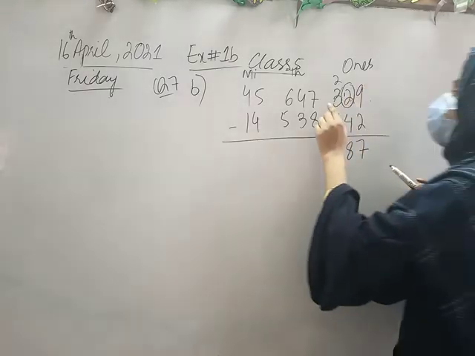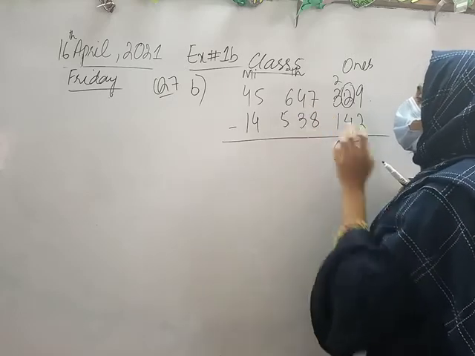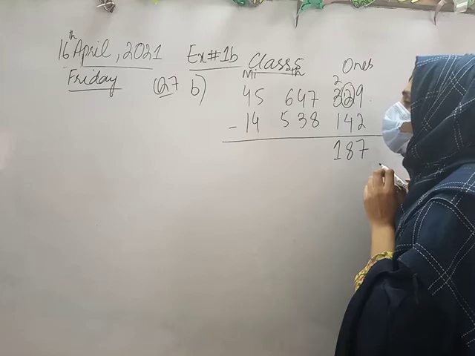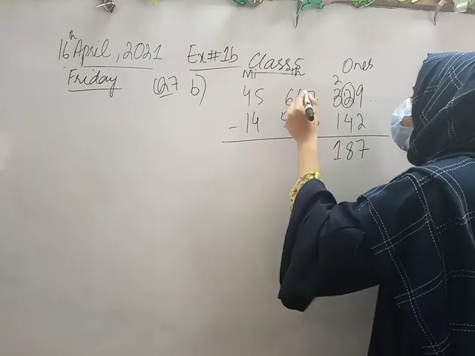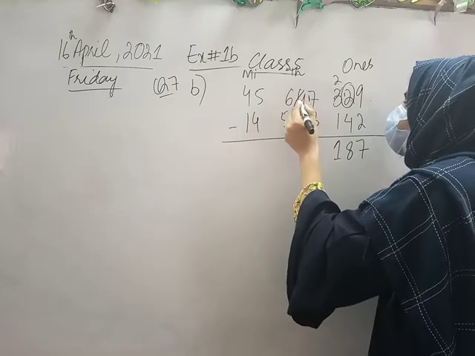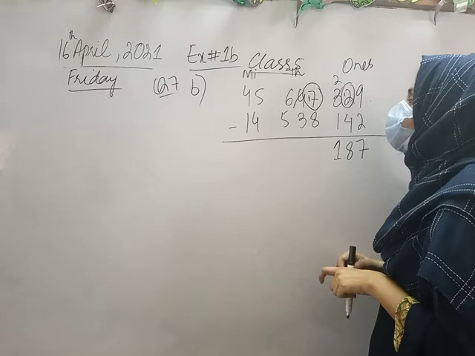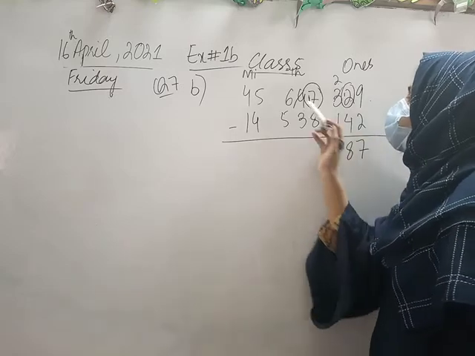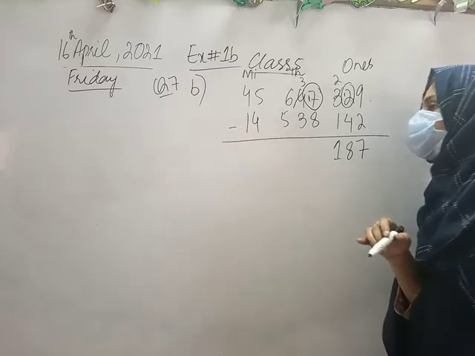Now I am moving towards next value, which is 7 minus 8. So class, is it possible to subtract 7 minus 8? No. So that's why I will take 1 from 4 and this will make 2-digit number which is 17 in total and this will become 3. Fine?